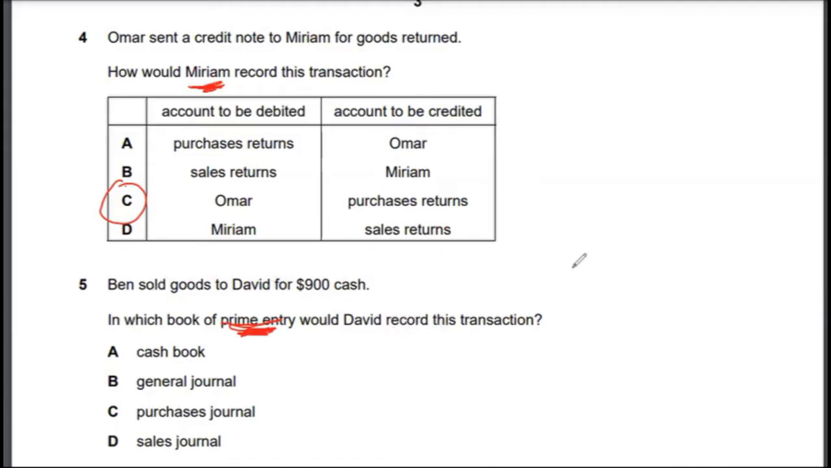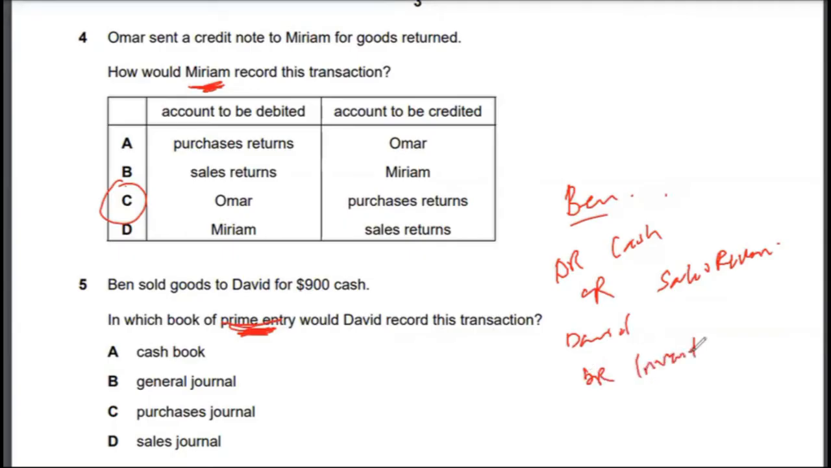So if you look at it, it would be debit cash, and then credit sales revenue. That would be the journal entry from Ben's perspective. Right, and from David's perspective, he had paid cash, right? He had purchased some goods, so it would be debit inventory and credit cash. That would be from David's perspective, right? Anyways, the first point of entry here would be cash book. So the correct answer to multiple choice 5 would be option A.